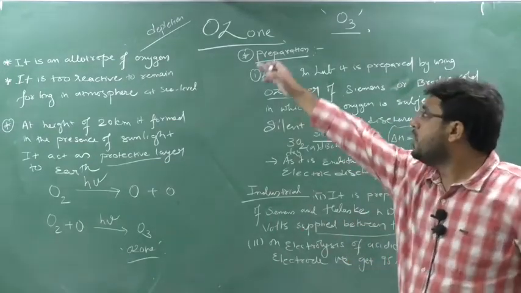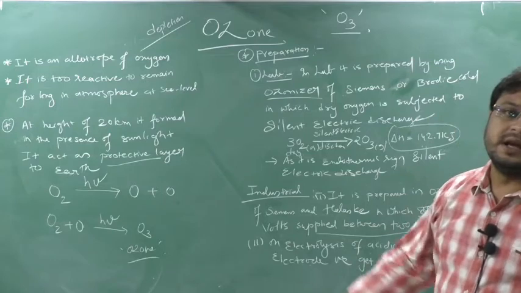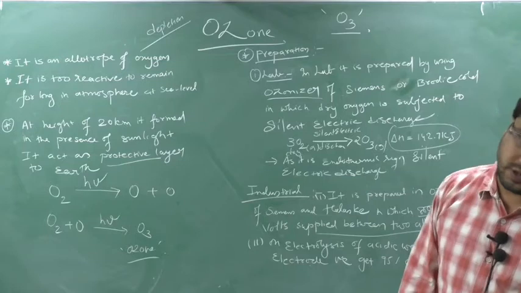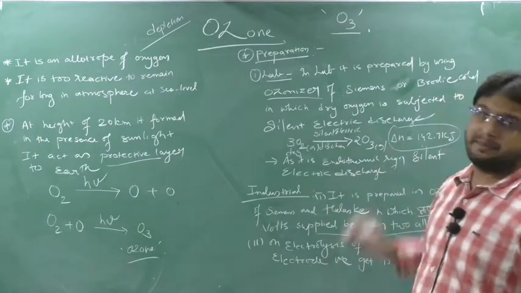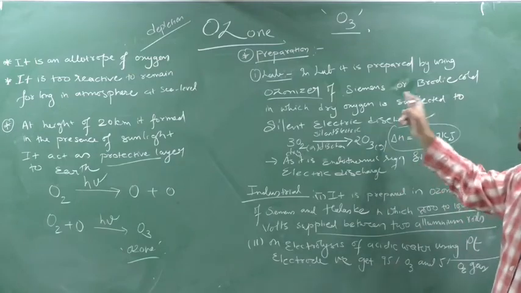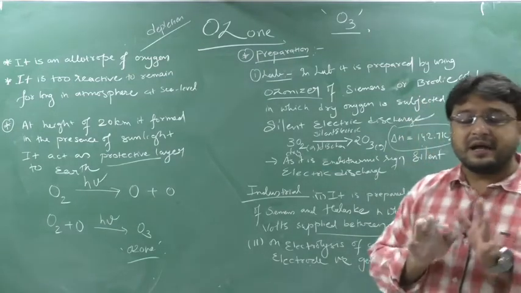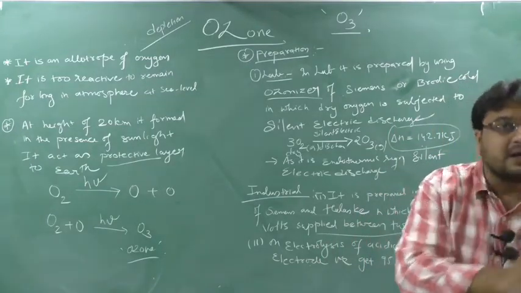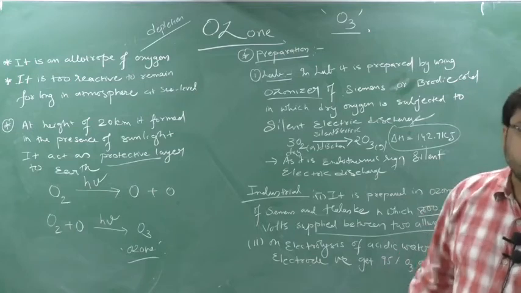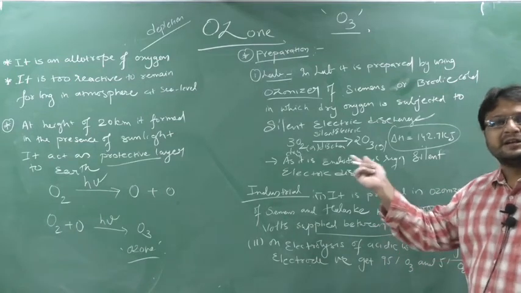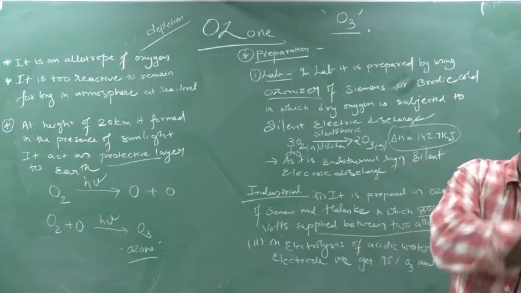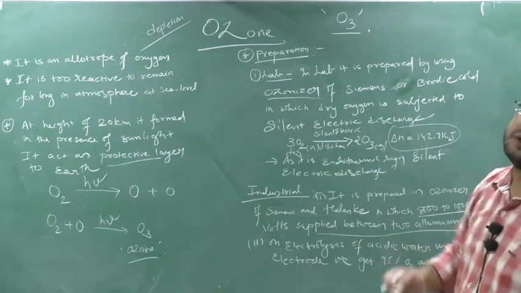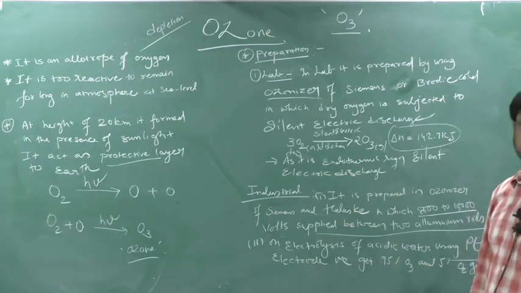Next, the laboratory preparation. In the laboratory, we subject dry oxygen to a machine known as an ozonizer, prepared by Siemens or Brodie apparatus. This preparation does not use any kind of spark. Where there is an electric current but no spark, we call it a silent electric discharge. So dry oxygen is passed through a silent electric discharge in Siemens or Brodie ozonizers and ozone is generated. As we are supplying energy, this type of reaction is known as an endothermic reaction.